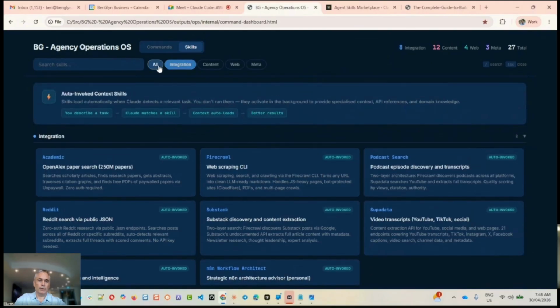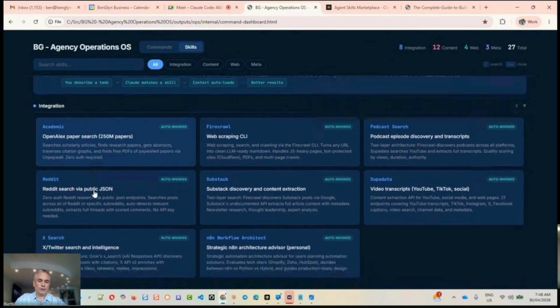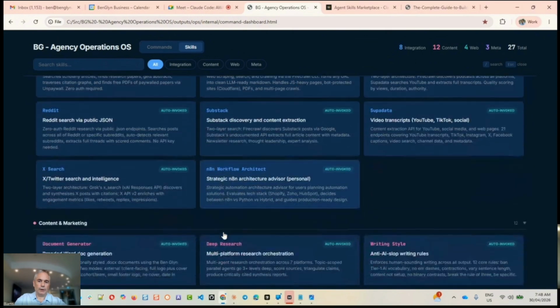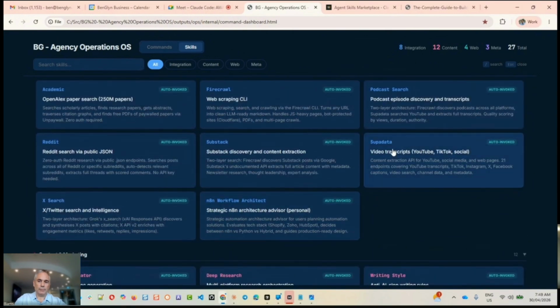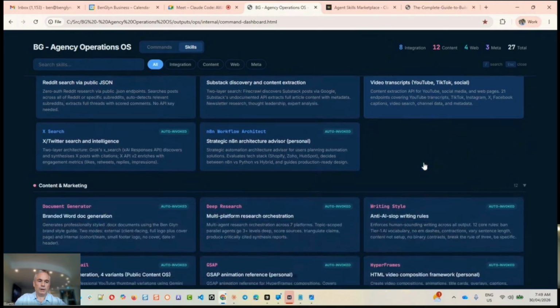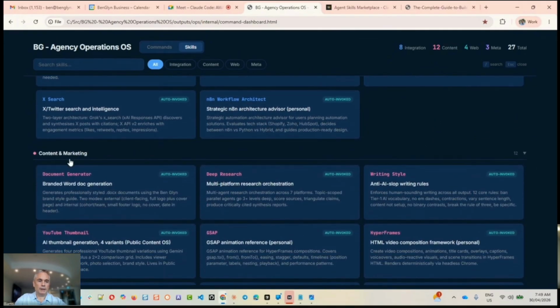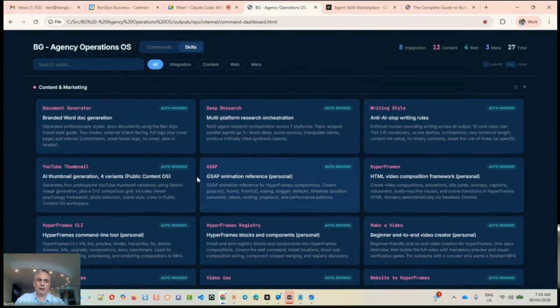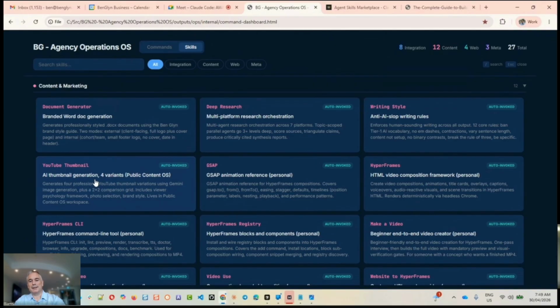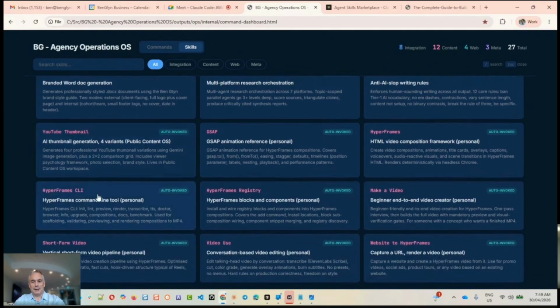Now, if I look at it, I've got a number of integration skills. I've got an N8N workflow skill. I've got Super Data, which can look at YouTube feeds and get me relevant information. I've got content and marketing skills, writing skills, maybe get rid of M dashes or don't make it too AI generated. Smart thumbnail skills, and I noticed this morning